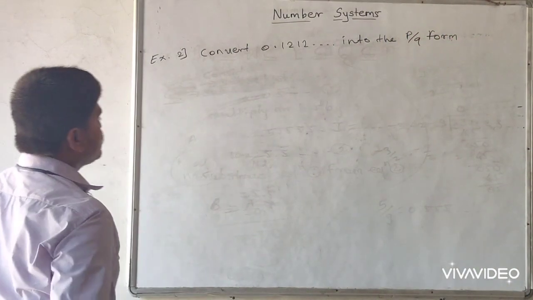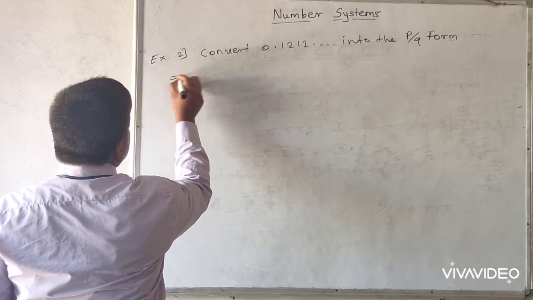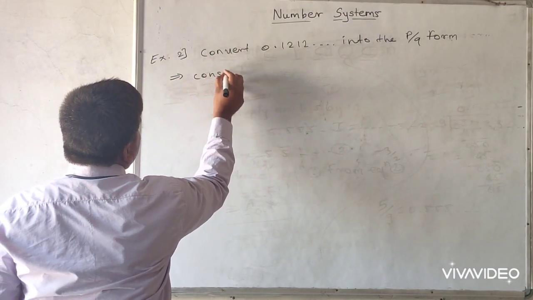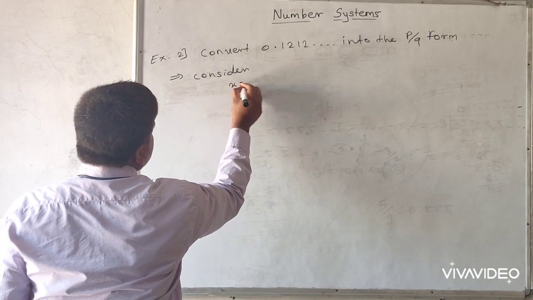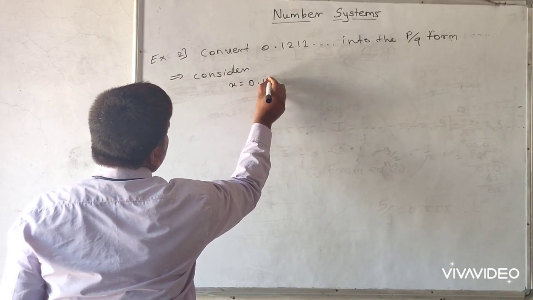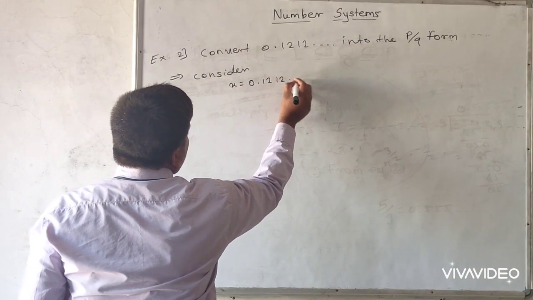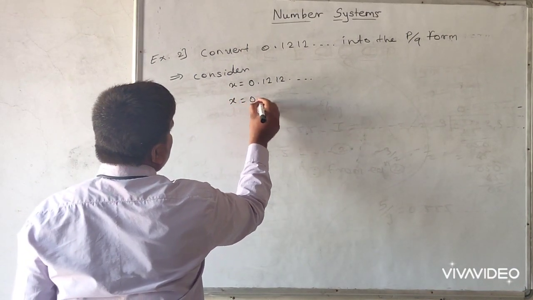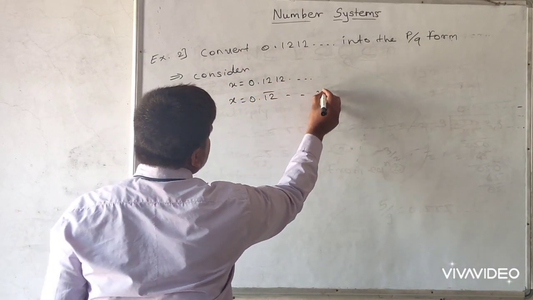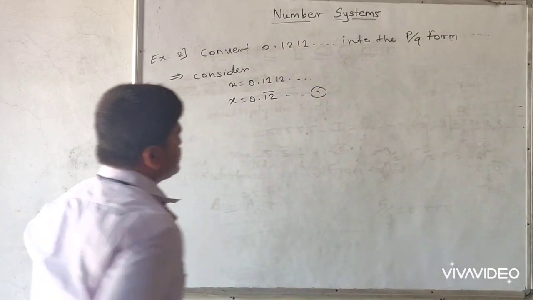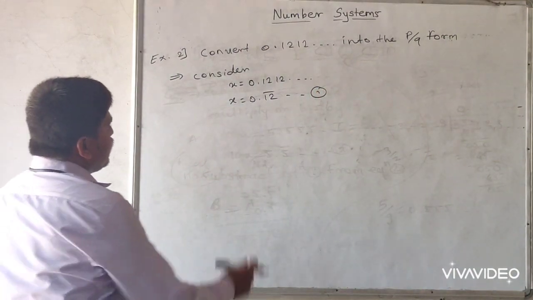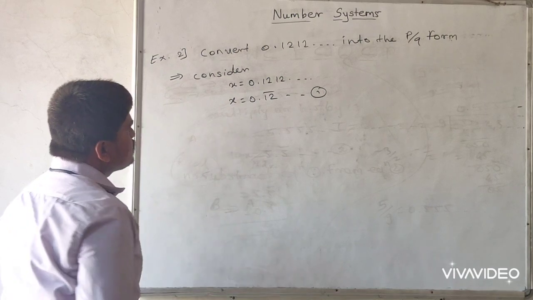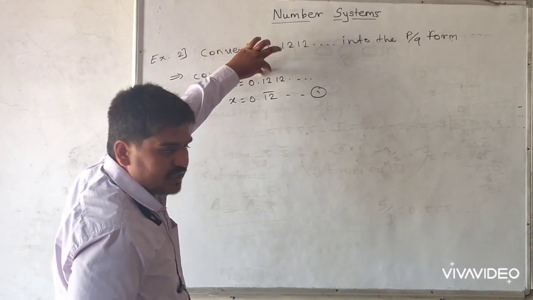Okay. So same procedure. First, consider x is equal to the given example 0.12 up to dash. In short, we can write x is equal to 0.12 bar also. So consider this is equation number 1, same procedure. Here 2 digits are repeated.